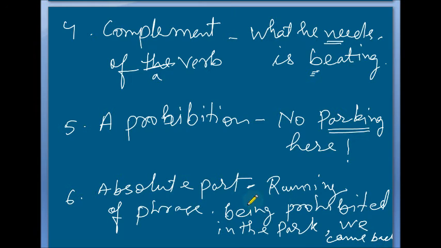So here running being prohibited in the park is a phrase. Here the running is acting as a gerund. The main sentence is we came back. Why did we come back? Running being prohibited in the park. Okay, right? I think you are understanding.